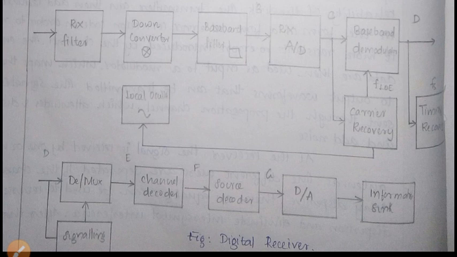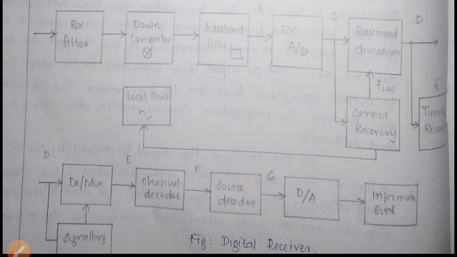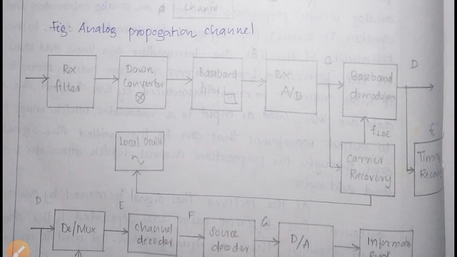Here we have to find the original data. In the channel decoder and source decoder, we find the original data and also eliminate the errors in the bit stream. Then from the source decoder it passes on to the digital to analog conversion, and then to the information sink, that is the received output signal. All of these come under the digital receiver.